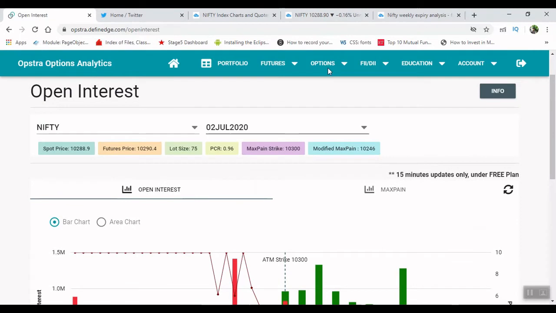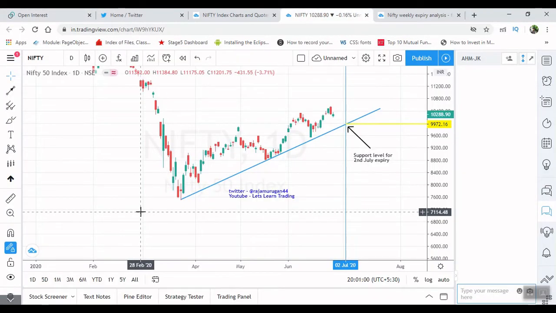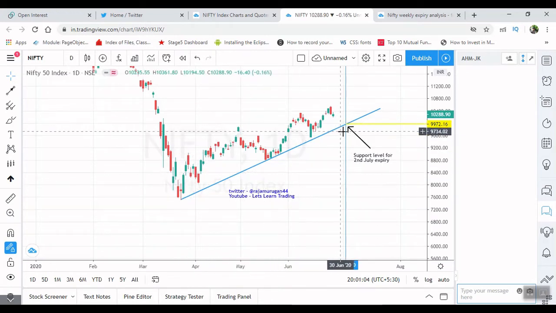If you look at the 1 day candles of the Nifty, by drawing the trend line, here you can see that at the date of 2nd July, 9,972 will act as a support. Which means that the Nifty will close above this level.